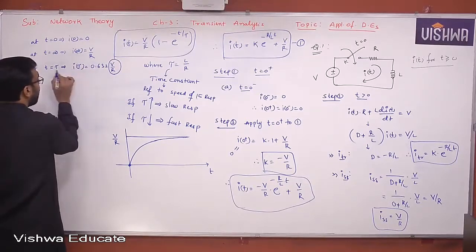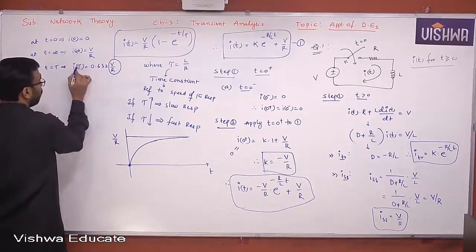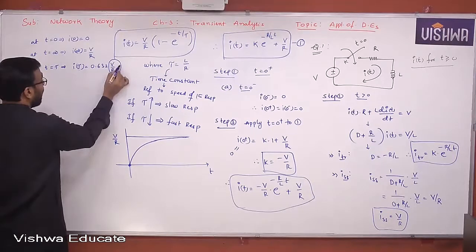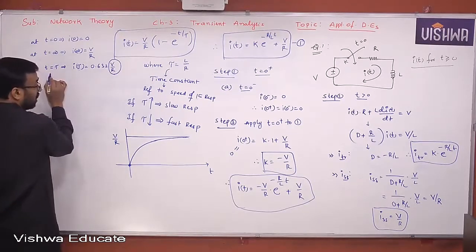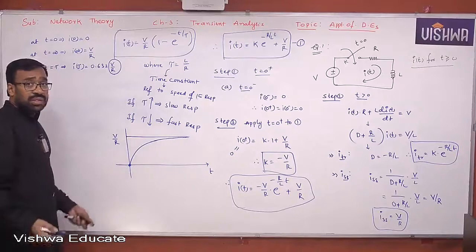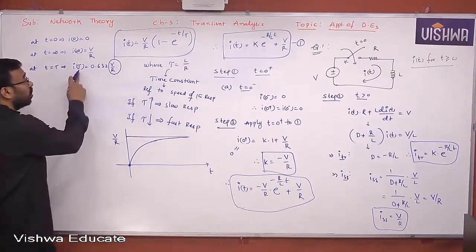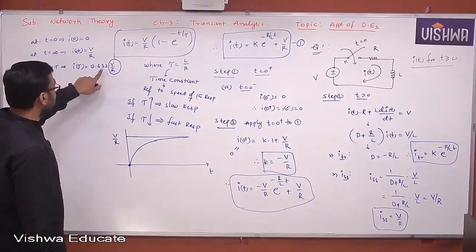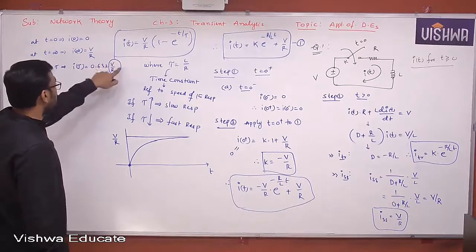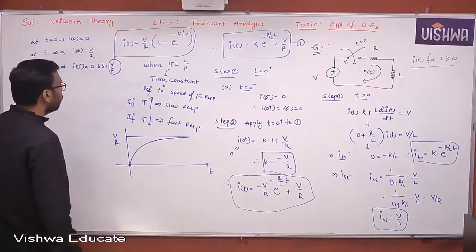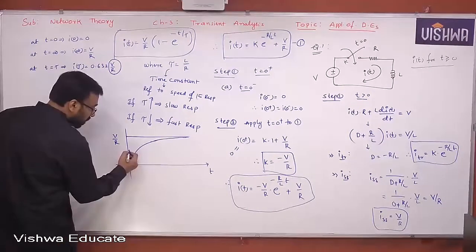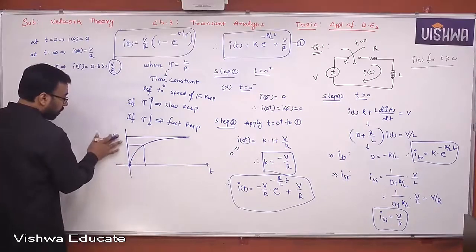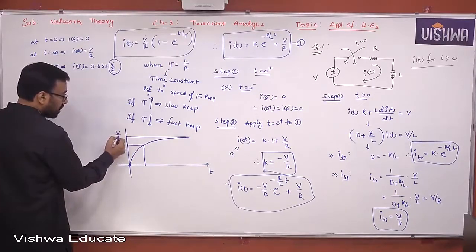And the time taken for the response to reach 63.2% of its final value can be called as what? Time constant. Time constant is also in seconds. It is also a time. But what is that time? How do you define it? It is defined as the time taken for the response to reach 63.2% of its final value, because it is 0.632 times of V by R. So I can say this is 50%. This is somewhere, let us say 63.2%. This is V by R.